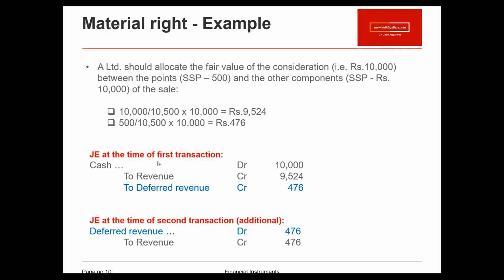So my day one accounting entry would be: cash account debit 10,000. I will recognize a revenue of 9,524, and the balance 476 I will park in an account called deferred revenue. At the time of the second transaction, deferred revenue account is debited and revenue is credited with 476.